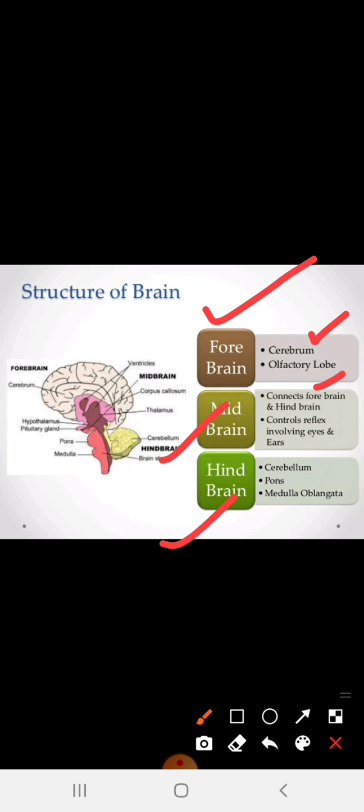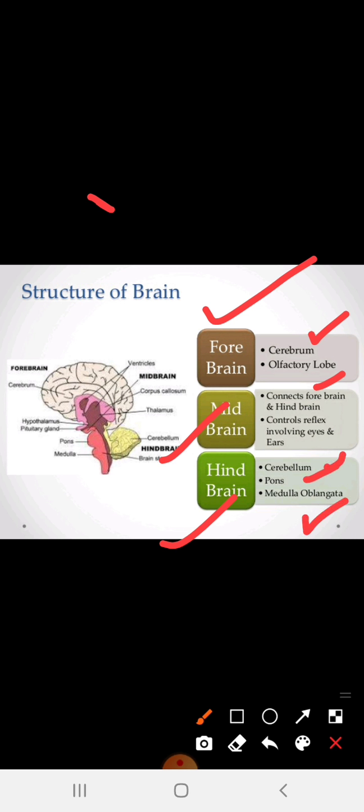It controls reflexes involving the eyes and ears. How we blink our eyes is controlled by the midbrain. You can try blinking at home to realize this. So it controls reflexes involving the eyes and ears, whereas the hindbrain consists of the cerebellum, pons and